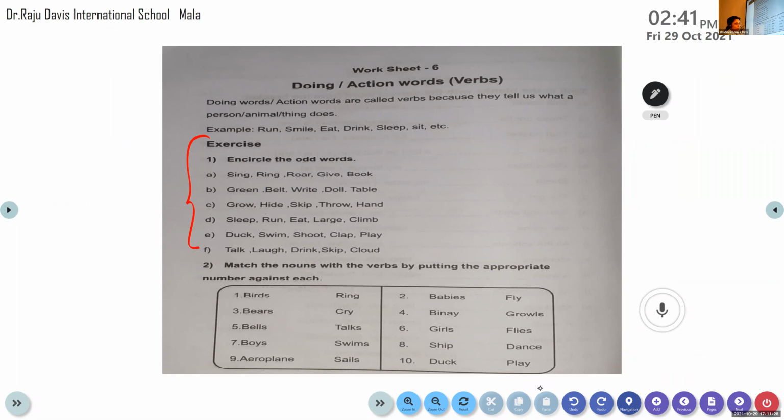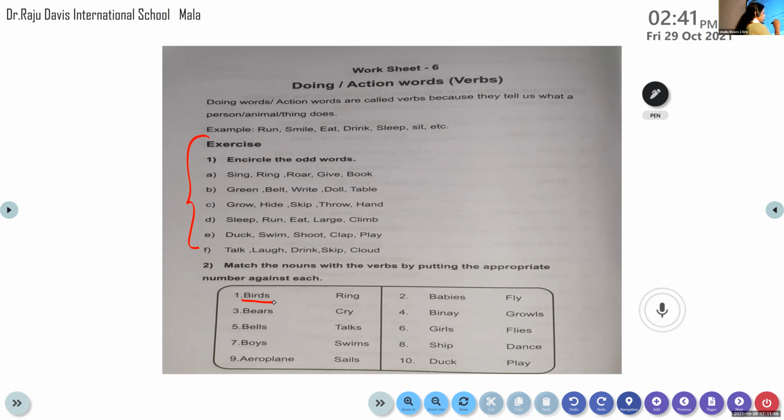So what we have to do is write the number against each answer. The 10 words given there are 10 verbs, and we have to match the nouns with the exact verbs. Anurag, it's your time. Come on, read the first word. What is it? Birds. What do the birds do? Fly. Okay, so for the birds, the number given is 1.